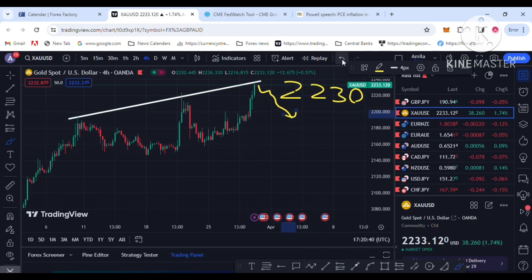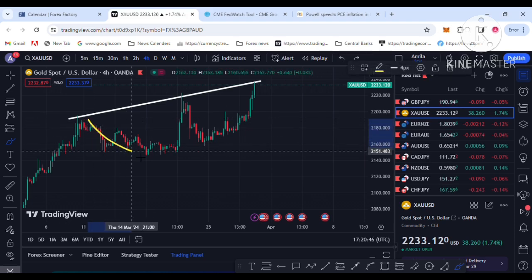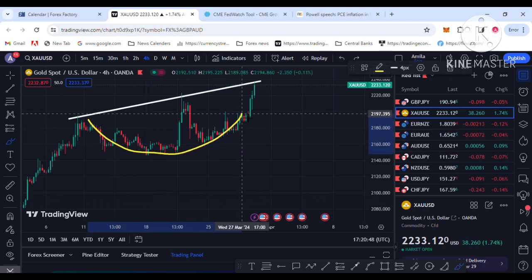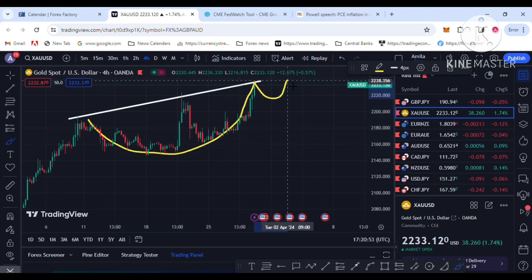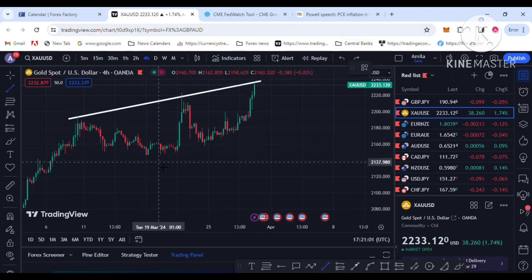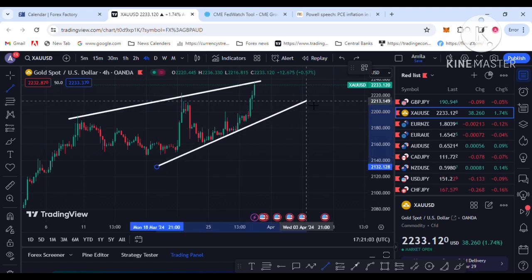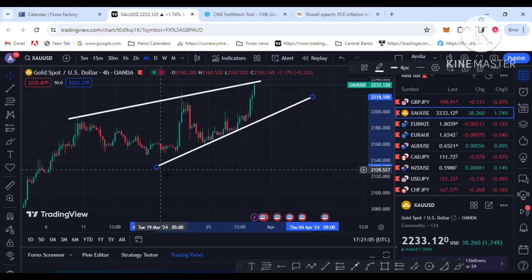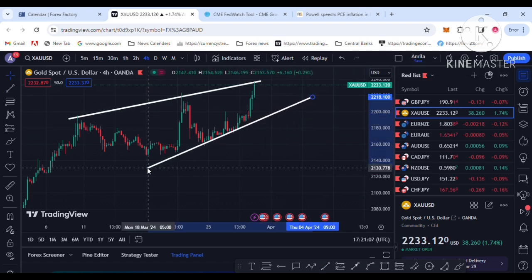You can see the left side resistance, that's the middle level. This pattern is like a cup and handle pattern being created. I am also seeing this channel pattern where price is ranging.